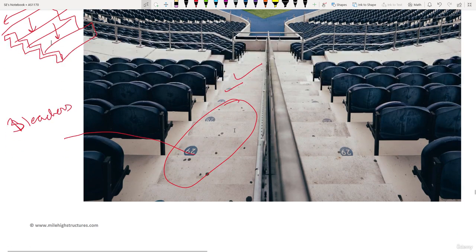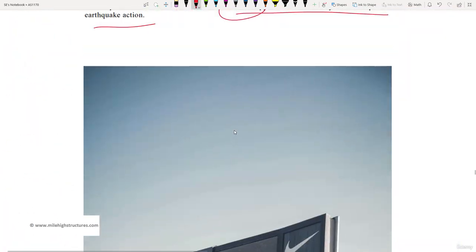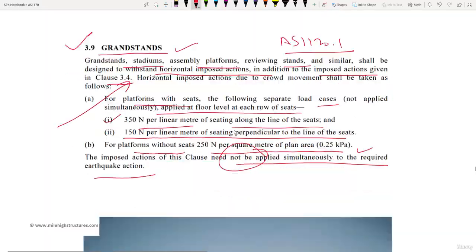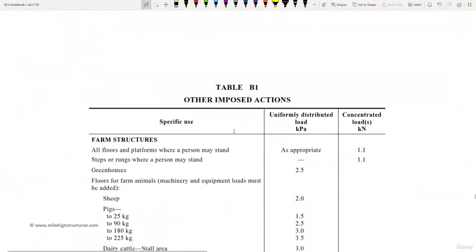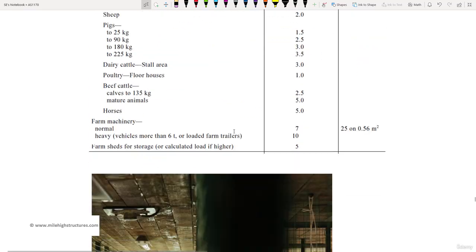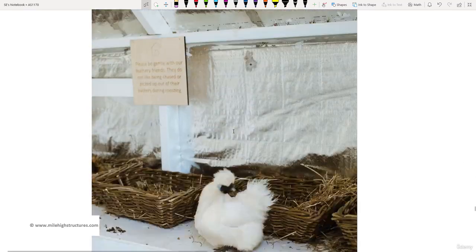That loading is usually in the range of 400 to 500 kg per meter square. In addition to that, we have to apply the transverse loading as per the clause that we have discussed, that is 3.9 for grandstands. So that is clear.